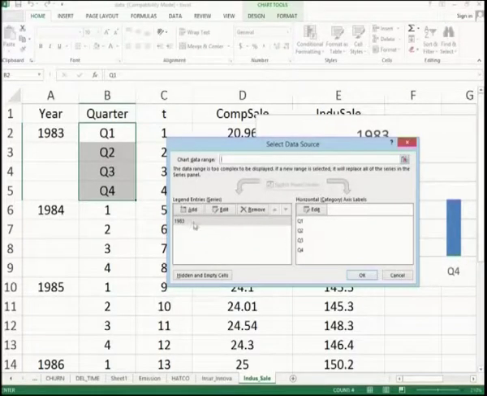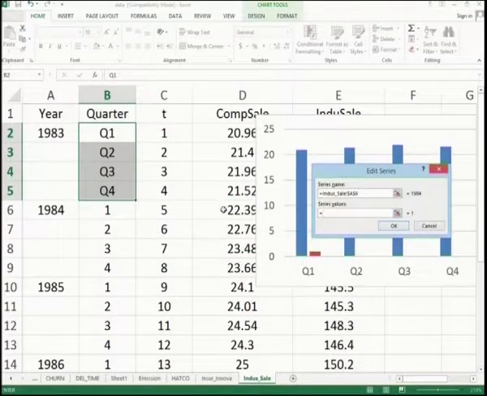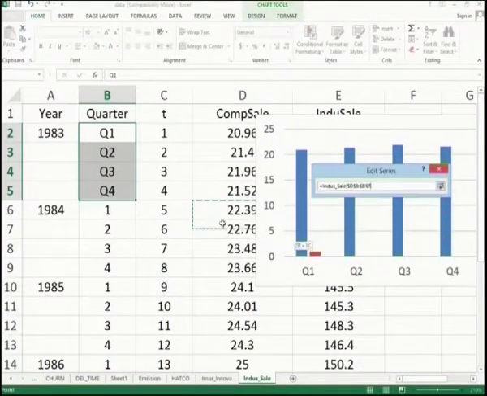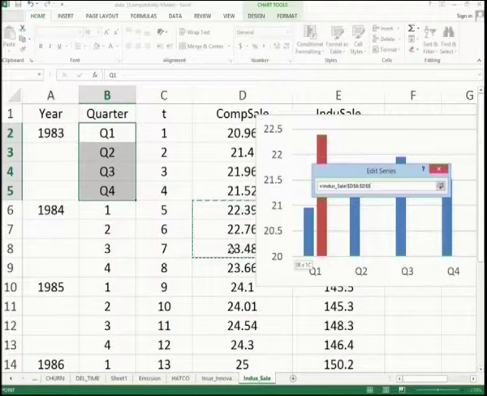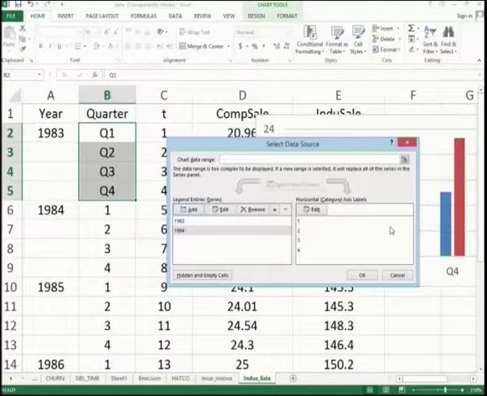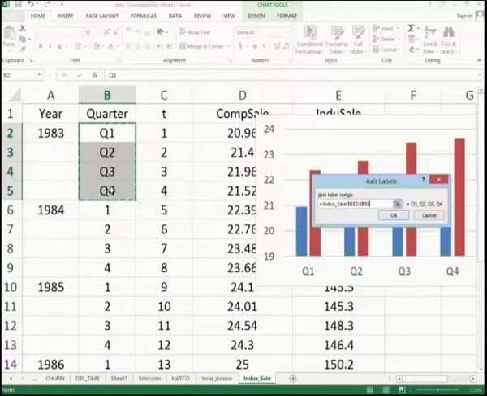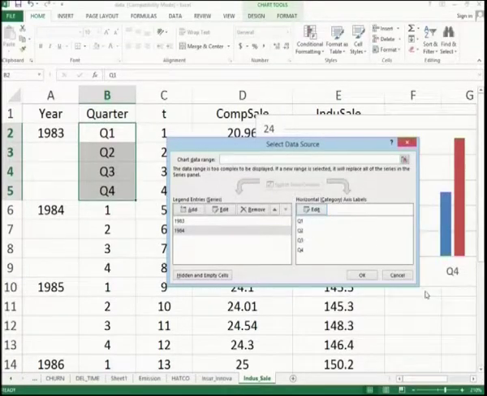I want to add 84 also: add series name, series values. Now, you will have it for the year 1984, which starts from D6 to D9. I do not lift my mouse in my left operation. So, I just click here and then move it freely up to the 4th quarter. Then I have this one. So, for 1984 once again I edit this and then we have Q1, Q2, Q3, Q4.